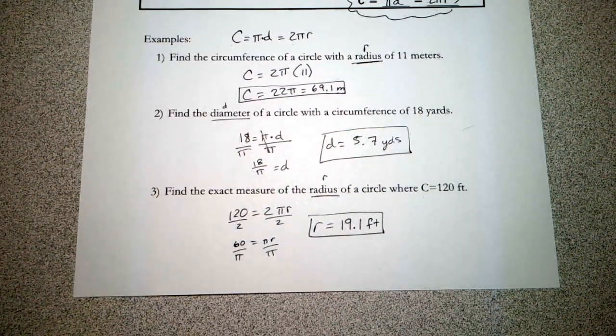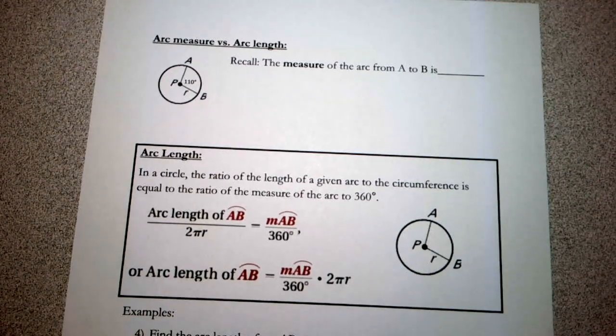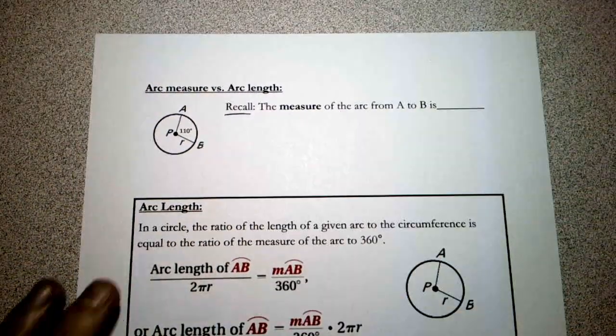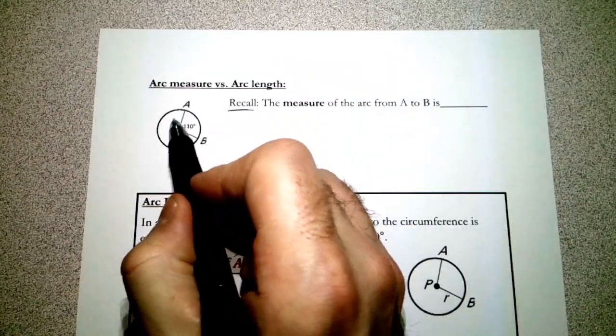All right, on to the important part for today. It is arc measure and arc length. Now, we have learned arc measure before. This is a recall thing, right? That's what this means, recall. So if you're looking at this circle, we have a central angle of 110.